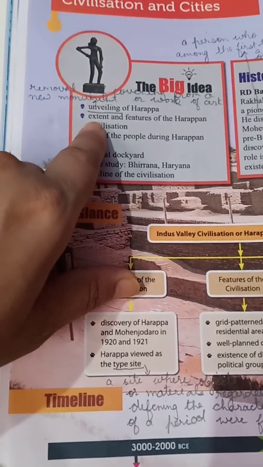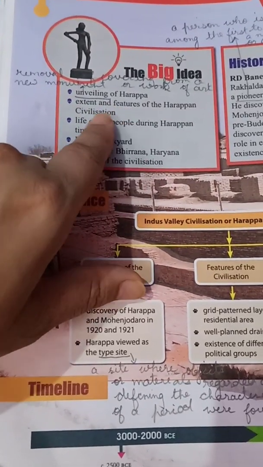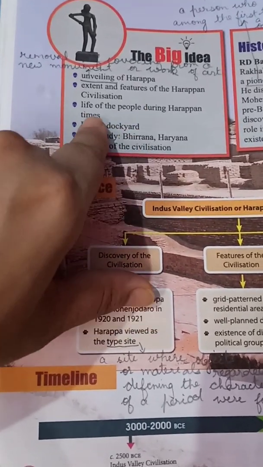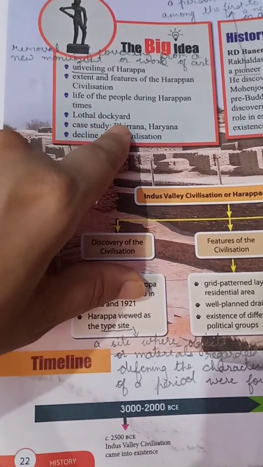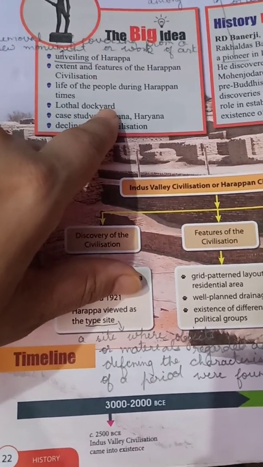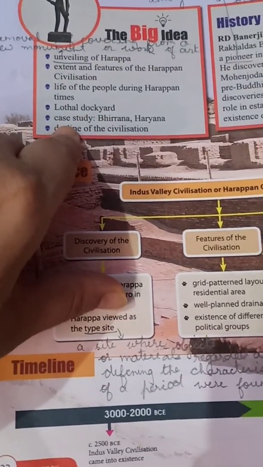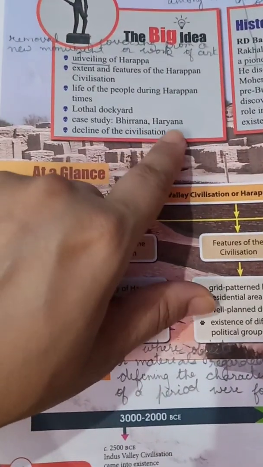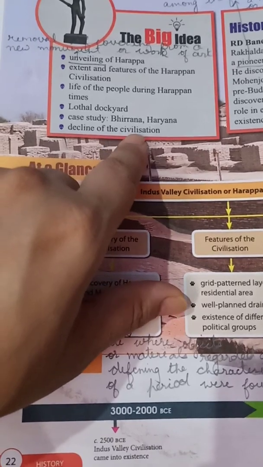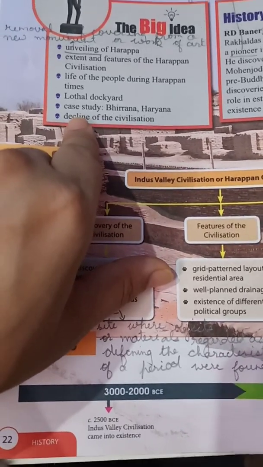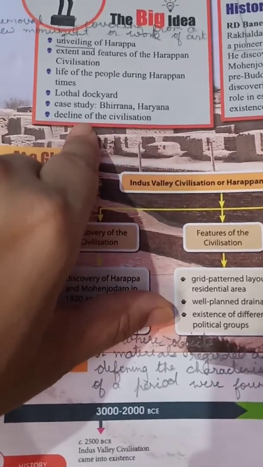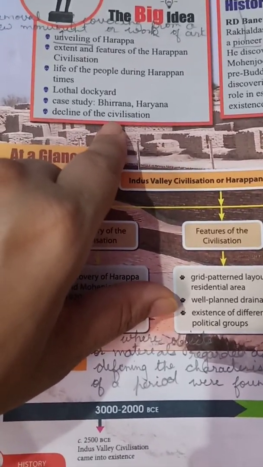Second topic is extent and features of the Harappan civilization. Next topic, life of the people during Harappan times. And then Lothal dockyard. Lothal is a place, and then dockyard I will tell you later on. Then case study of Bhirana and Haryana. Then next, decline of the civilization. Decline means how this civilization came to an end. So what were the reasons behind this decline?